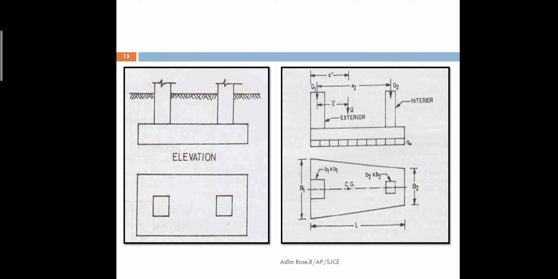If the exterior column is bigger than the interior column, that means it carries more load, then we go for trapezoidal footing. If the exterior column is smaller and carries less load than the interior column, then we go for rectangular combined footing.